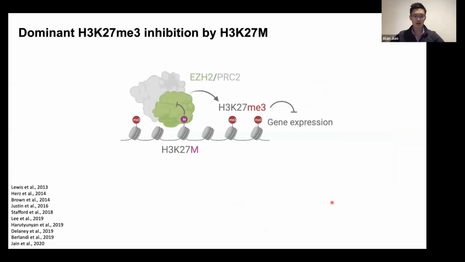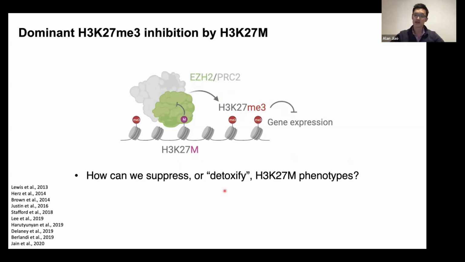And so just to summarize a lot of work that's been done since then, these K27 mutant histones dominantly inhibit PRC2, which is the enzyme that is required to methylate lysine 27 on histone H3 to regulate gene expression. And so by inhibiting PRC2, these mutant histones dysregulate gene expression, they dysregulate subsequent cell fate decisions, and it's very likely that that's a major driver of gliomagenesis. And so one of the things I set out to do as I started my postdoc was to ask, well, how can we suppress or detoxify, for example, by rescuing the levels of histone methylation in these K27 mutant cells?